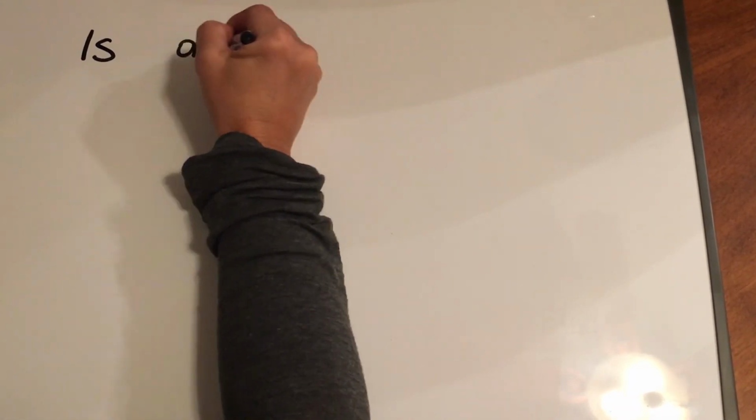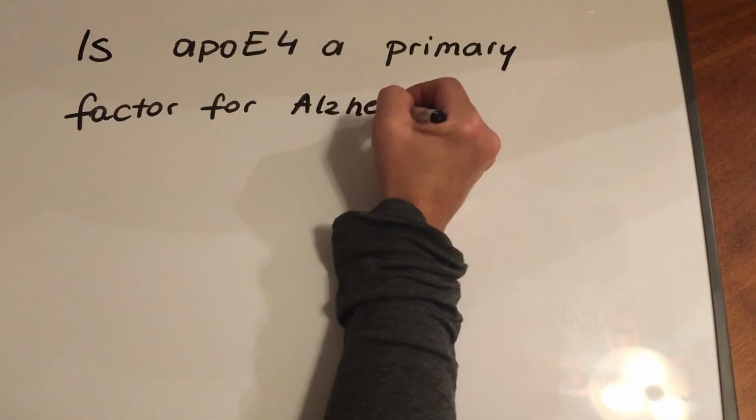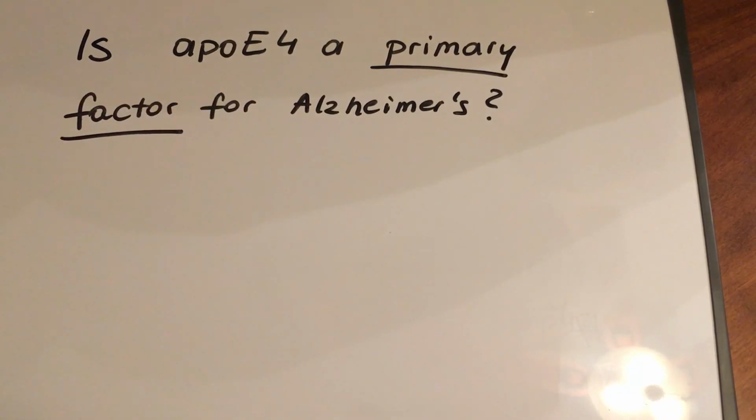With the knowledge that can be gained from this research, scientists can understand more about this particular gene and how it can be possible to suppress the gene if it is the primary factor for Alzheimer's.